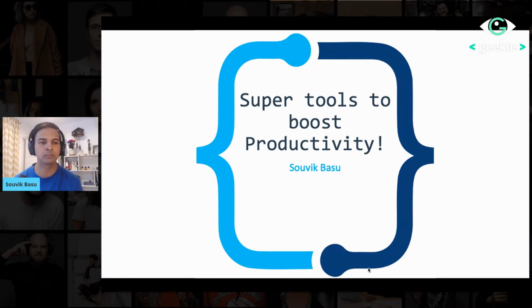So I thought, let's create a good list of tools that might be a good reference point for somebody. And when I talked to a lot of experienced developers, I got to know about a few tools that I had never used before. So I thought, why not explore these tools and see. And when I explored those, that really helped me quite a bit. So here is the list, and we'll take a look.